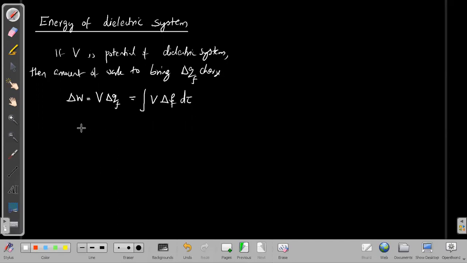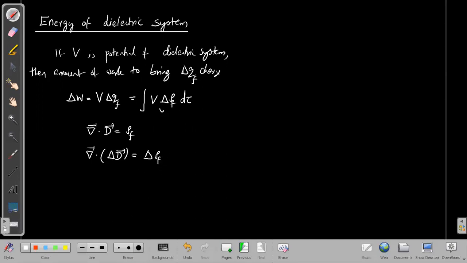Then I can change the expression for delta rho f in terms of the electric displacement, because we know that the divergence of electric displacement is given by rho f. Then the divergence of a small amount of displacement would be equal to the small amount of charge density delta rho f.